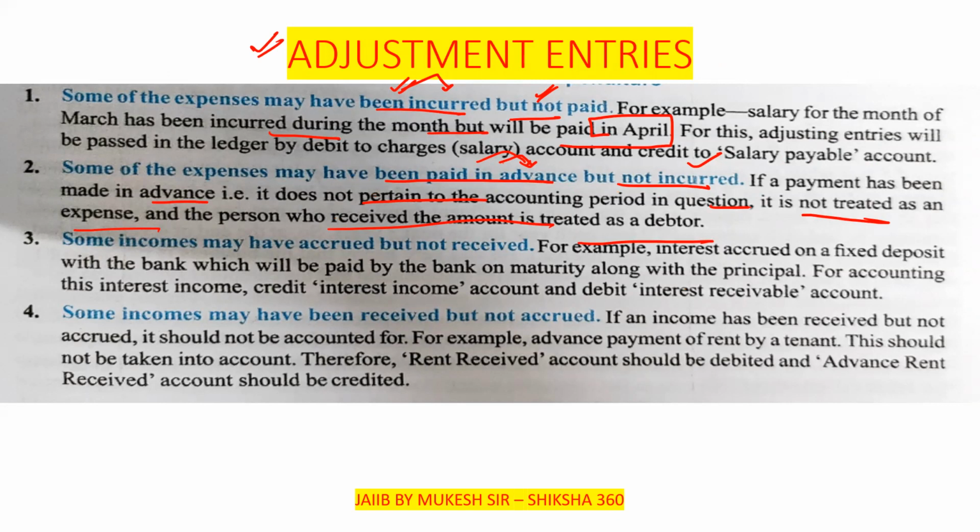Third one, some incomes may have been accrued but not received. For example, interest accrued on a fixed deposit with the bank. Interest continuously goes on, but the bank will give the interest on maturity, along with the principal.